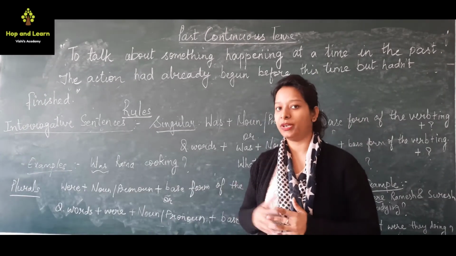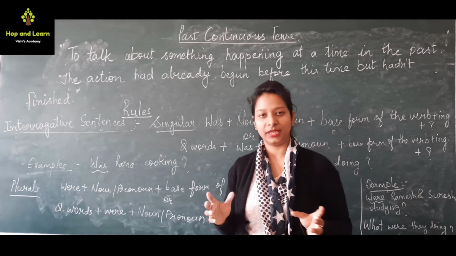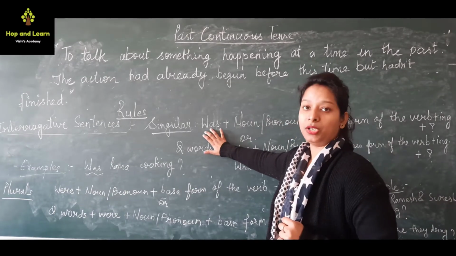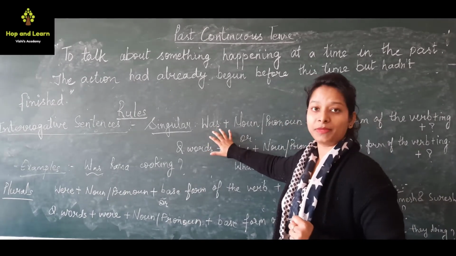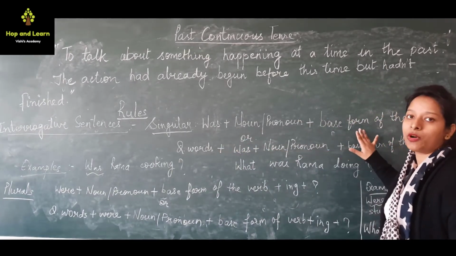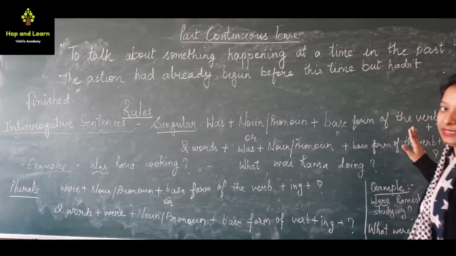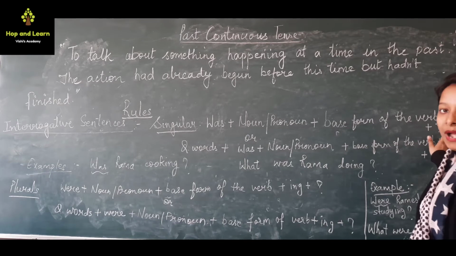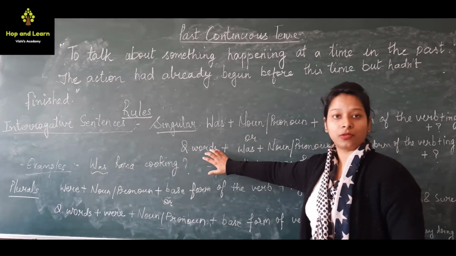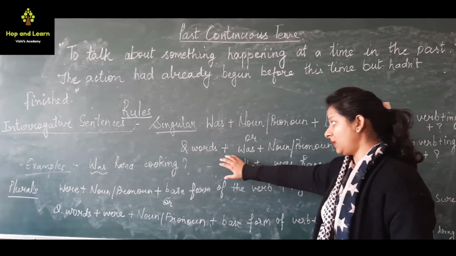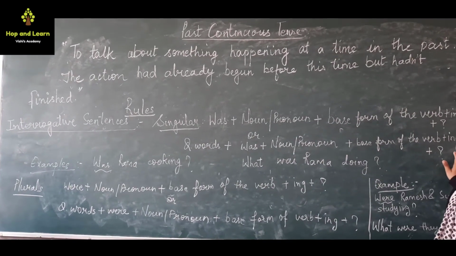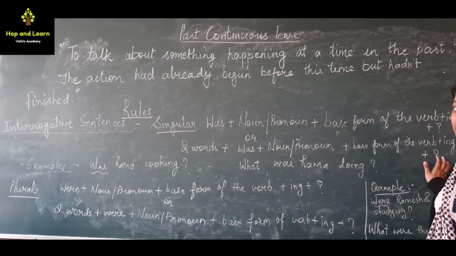Now, the rules for interrogative sentences: those are sentences in which we ask questions. So, for singulars, first we will use the helping verb. For singular, we will first use the helping verb, that is was plus noun pronoun plus base form of the verb plus ing, and at the last we will put the question mark. Why? Because it is an interrogative sentence. Or we can write question words like what, which, question word plus was plus noun pronoun plus base form of the verb plus ing and at the last a question mark.